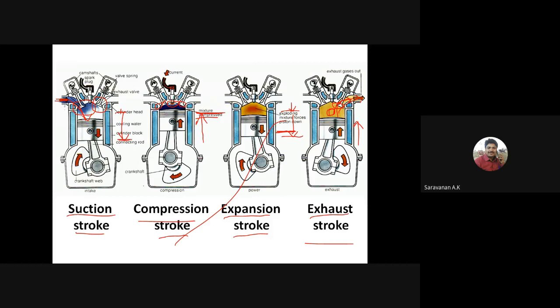Between the compression stroke and the expansion stroke, the combustion process takes place.